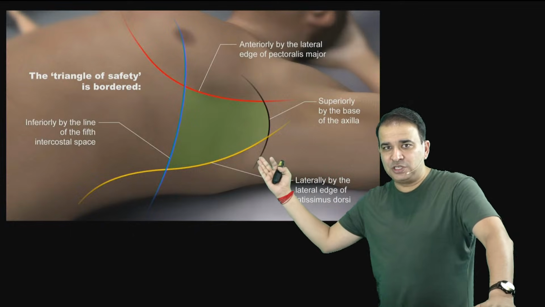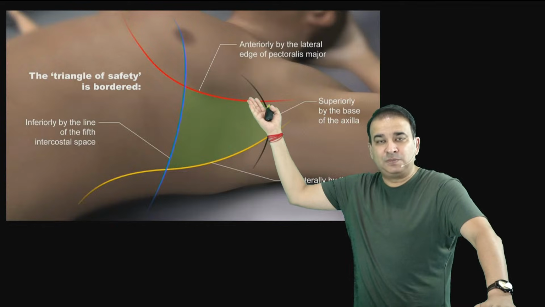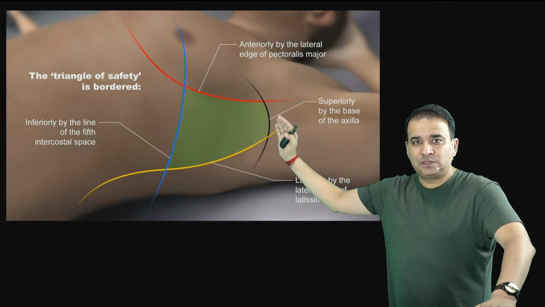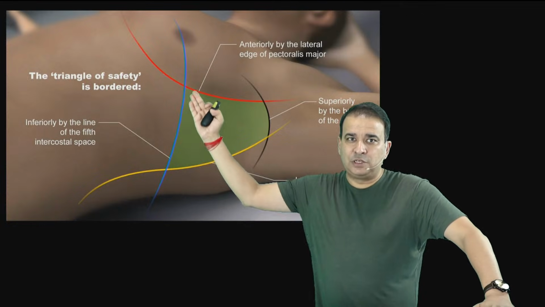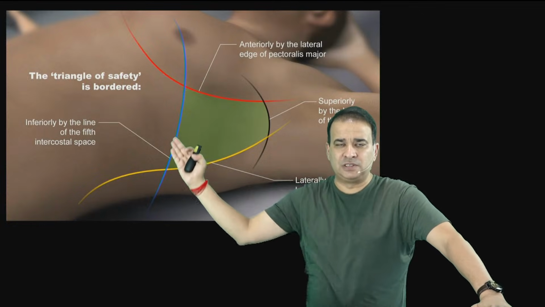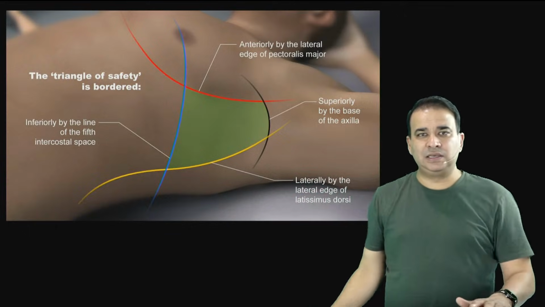You can see this margin here, it is by the latissimus dorsi muscle. This anterior margin is by the pectoralis major. We have the base of the axilla there, and look at this line, guys. This base below is formed by the horizontal line which is passing through the nipple. That is through the fifth intercostal space here, and that's the triangle of safety.